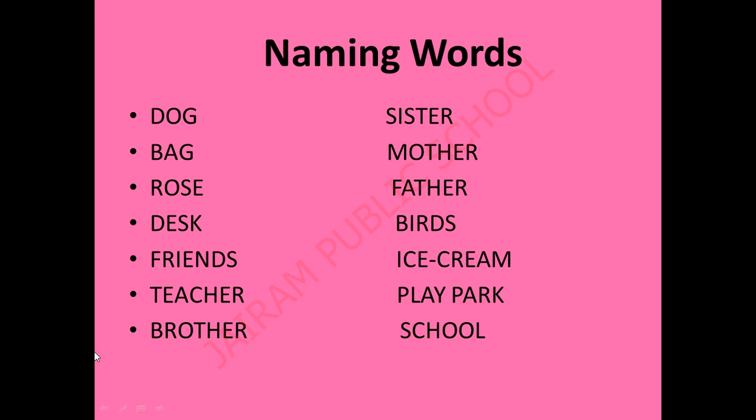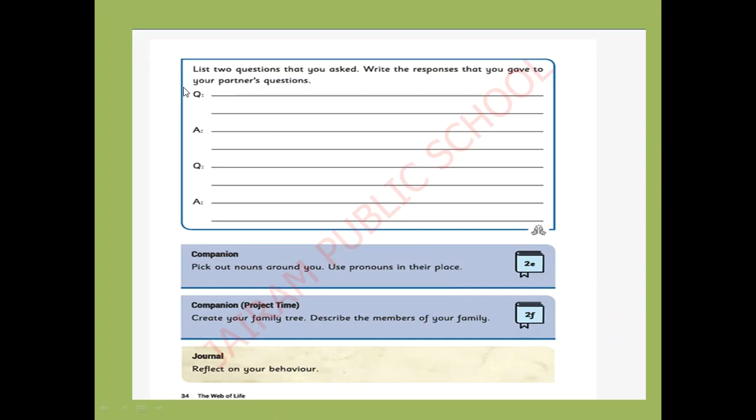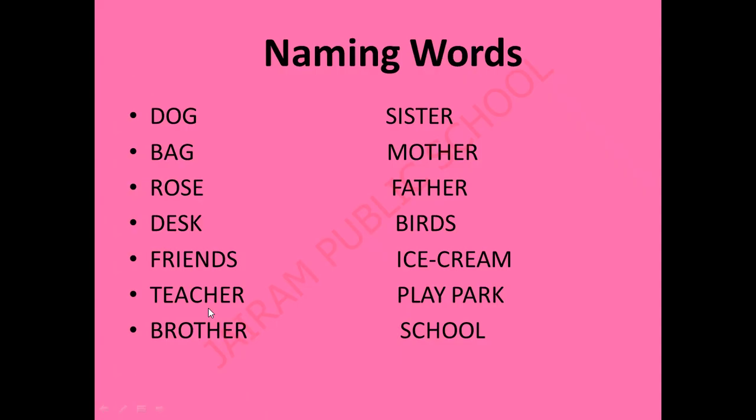See, I will give you naming words here. Dog, sister, bag, mother, rose, father, desk, birds, friends, ice cream, teacher, play park, brother, school. Like this, I will give you naming words. You pick any one naming word. How many questions do you have here? Two questions it seems, right? Question, answer. So you should ask two questions to your parents or to your brother or sister from this naming word.